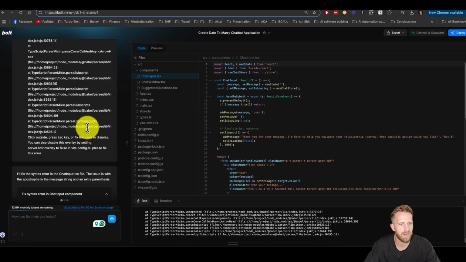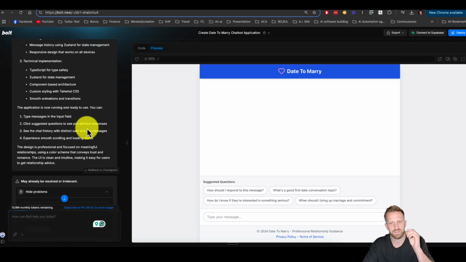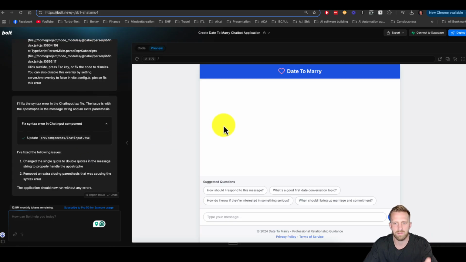Typically does pretty good, but I kind of full sent it with a big prompt. I always suggest bite-sized prompts. Okay, there we go. That fixed it. Look at that. All golden. So not bad. I didn't really tell it what color, anything like that, but it's already got a good little base to it. I probably want a little bit darker colors versus the light colors, but yeah, not bad.